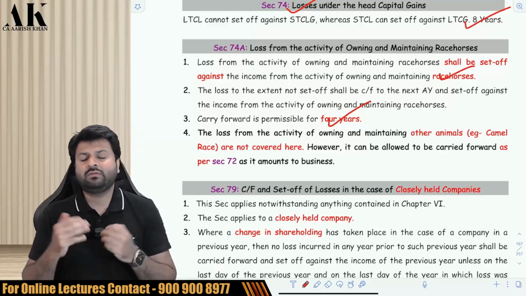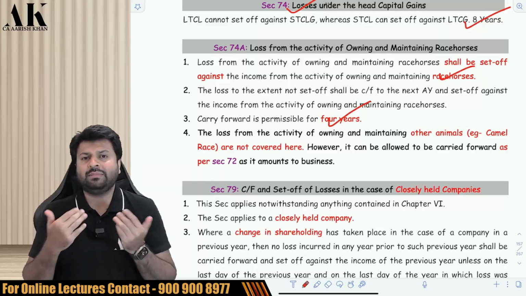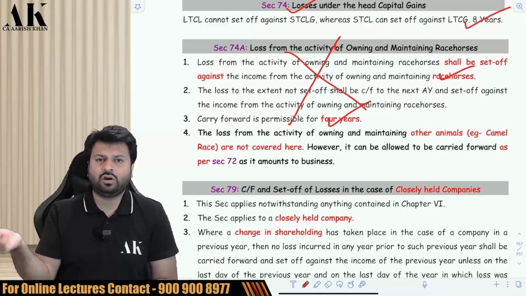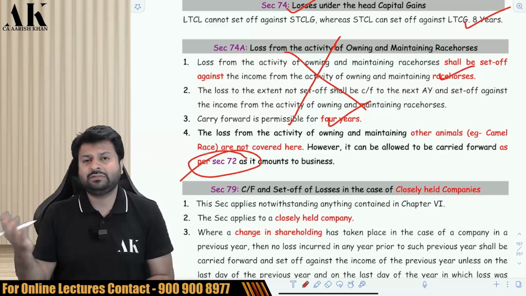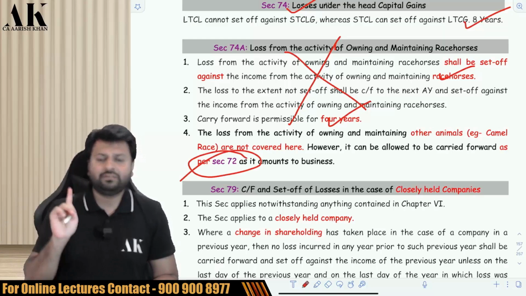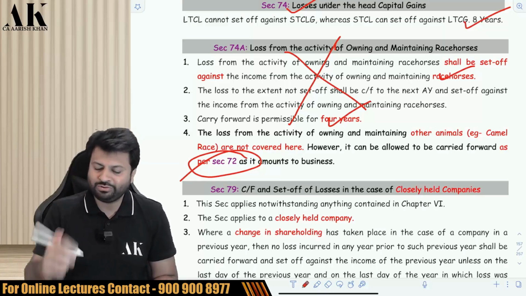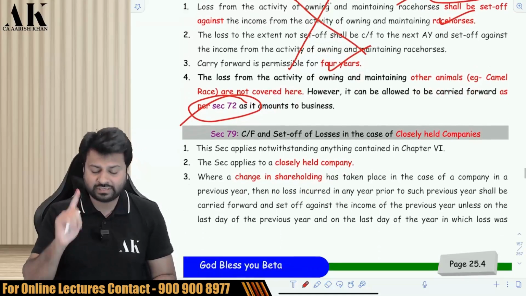Only 4 years. Sir, what about loss from the activity of maintaining camel races? Camel races is not mentioned over here. Camel races will be covered under normal business and profession, and it will be carried forward and set off under section 72. Apart from horse, any other animal will be carried forward and set off under section 72. This section is dedicated for racehorse.